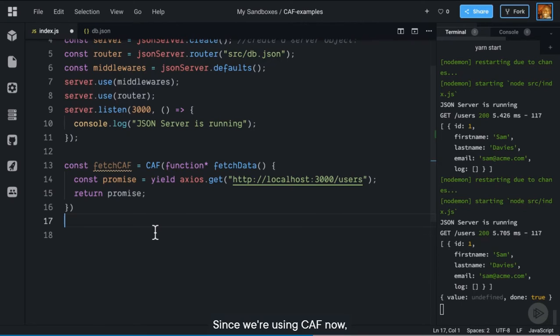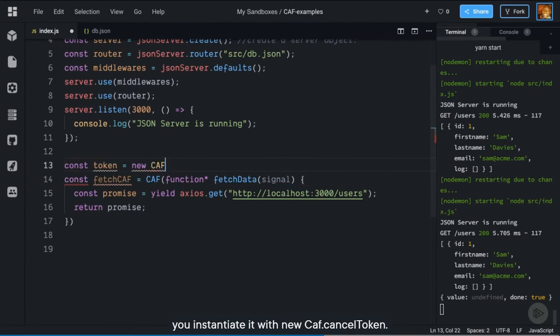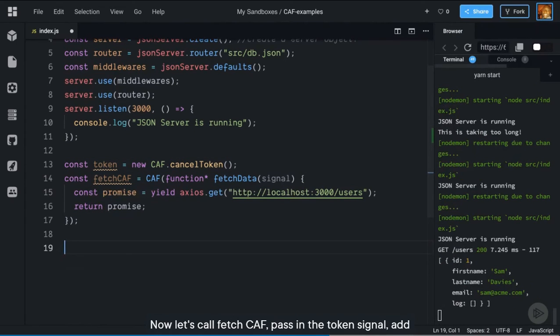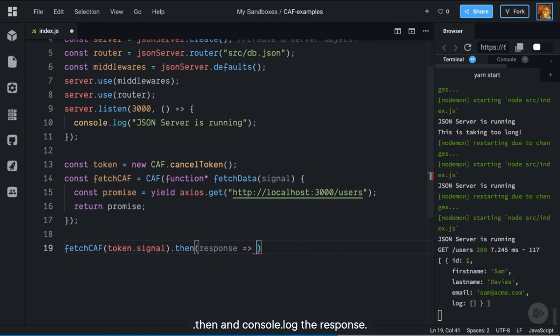Since we're using CAF now, the fetch generator function needs to accept a cancel token signal as its first argument. To create a token, you instantiate it with new CAF.cancelToken. Now let's call fetchCAF, pass in the token signal, add .then, and console log the response.